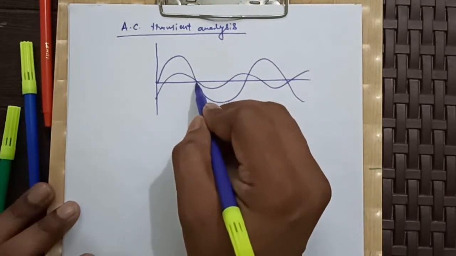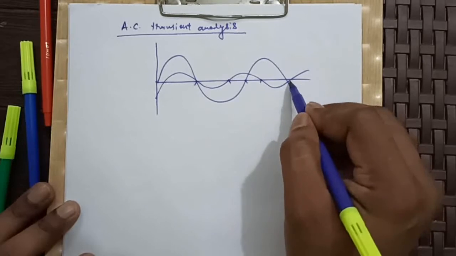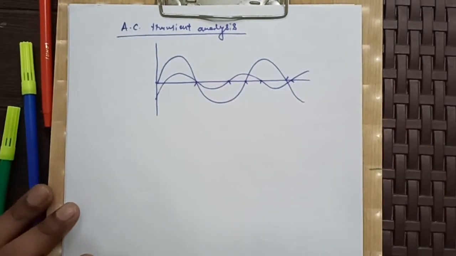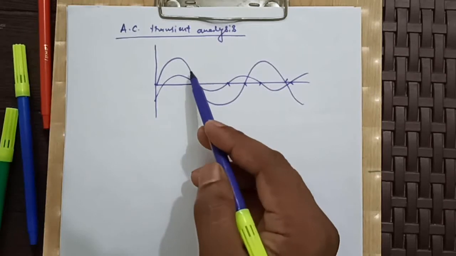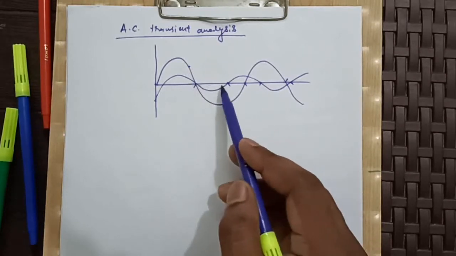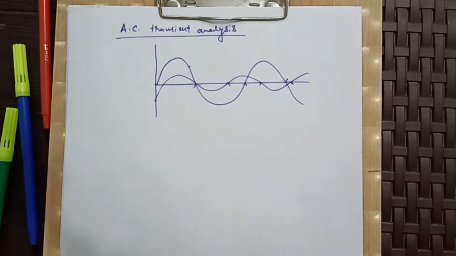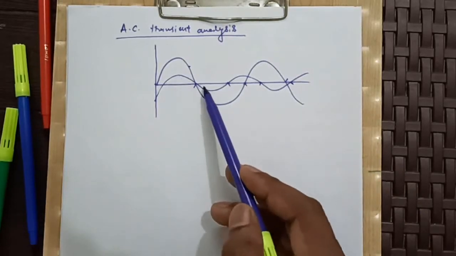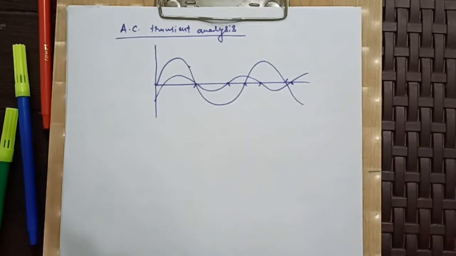Consider these points as the natural zero values of current, and for voltage these points are the natural zero voltages. So if we are able to introduce the transient at these moments, then obviously there will be no transient in the system. So these 3 reasons are the basic reasons for which AC transients are not much significant.